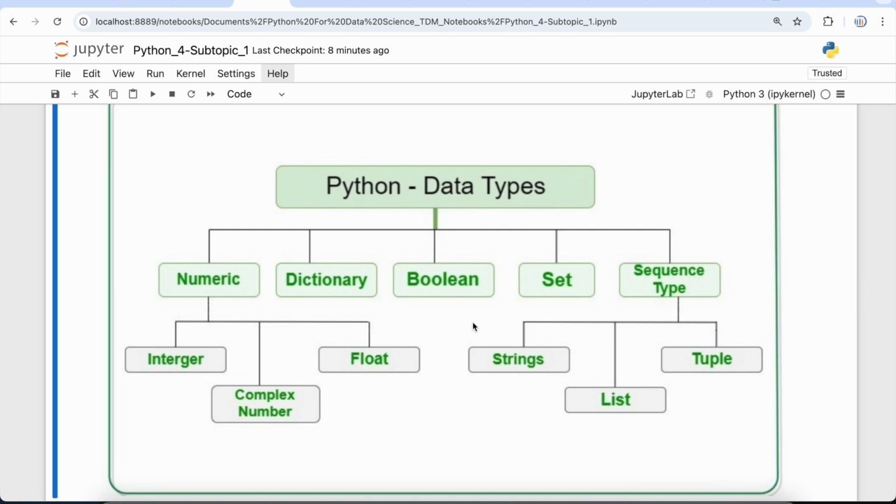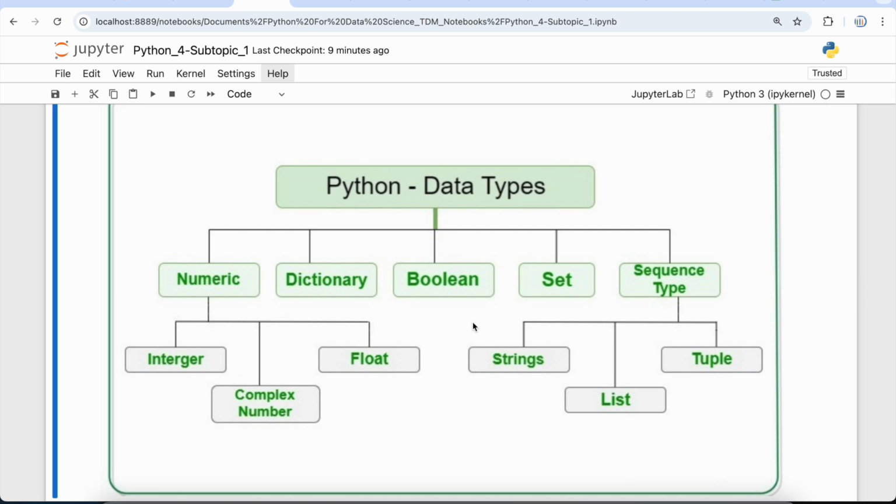The data stored in memory can be of many types. For example, it can be an employee or a person name that we store as a string. We can store his or her age as a numeric value, and we can also store their address in alphanumeric characters. So in Python, variables can hold values and every value has a specific data type.